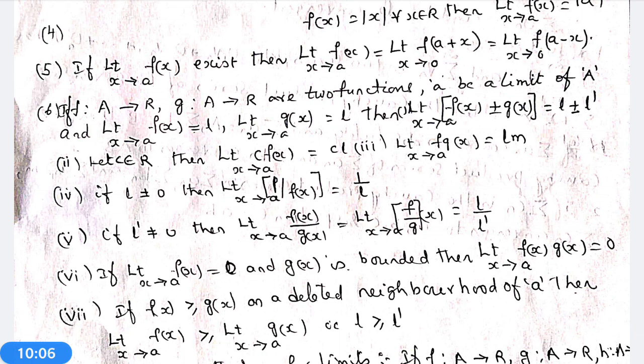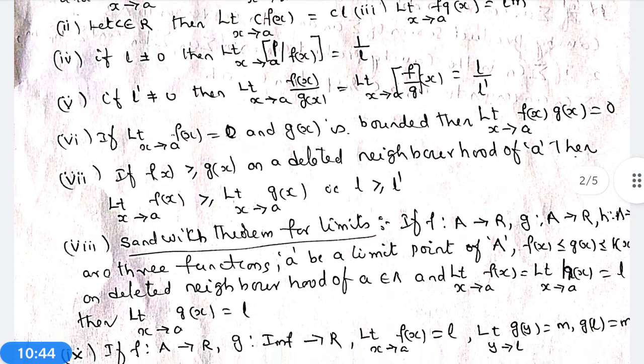Fourth point, if L is not equal to 0, limit x tends to a of 1 by f(x) is equal to 1 by L. If L dash is not equal to 0, then limit x tends to a of f by g of x is equal to L by L dash. If limit x tends to a of f(x) is equal to 0, that is L is equal to 0, and g(x) is bounded, then limit x tends to a of f(x) into g(x) is equal to 0.